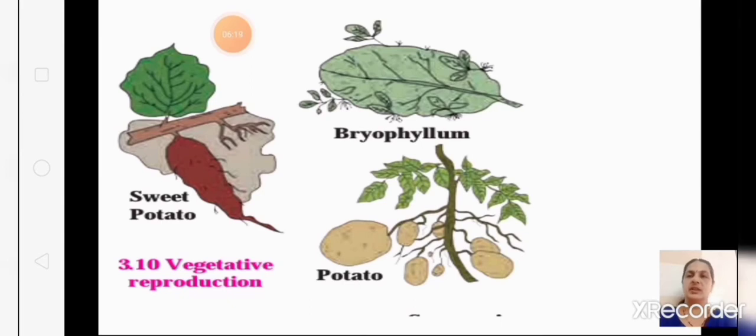This is the vegetative propagation. You can see the bryophyllum. In the leaves, you can see how in the leaf margin small leaflets are coming. Even in the potatoes, you can see how the roots form. You can see this. This is vegetative propagation.